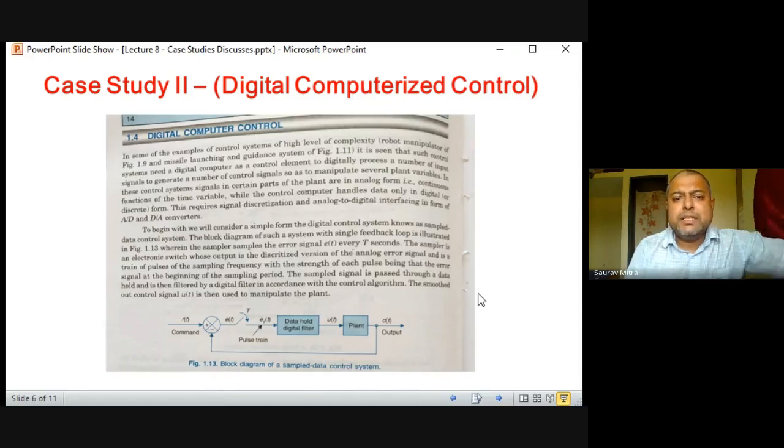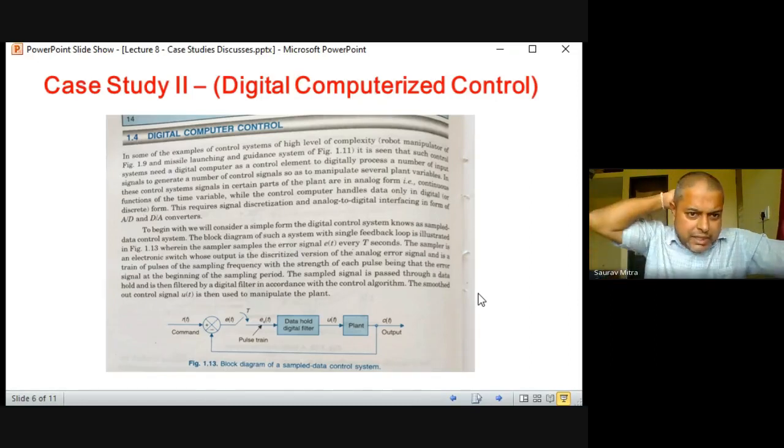We will see what a digital, computerized control is first, and then we will see the example of an automatic flight landing system that is computer based. There are 5-6 more slides, we will see that. In some control systems of high complexity, like robot manipulators, missile launching, and guidance systems, they are high-end digitized computer-based controllers.